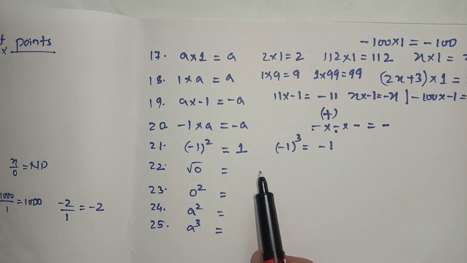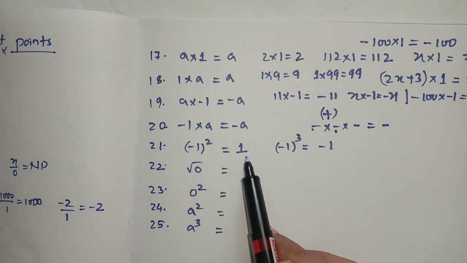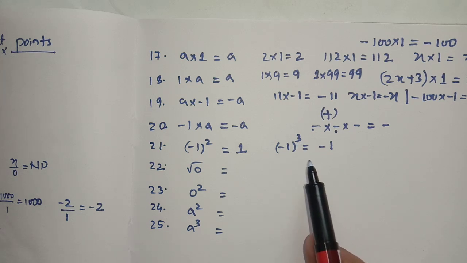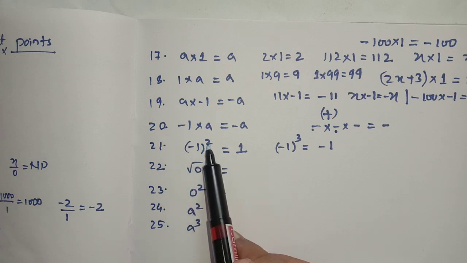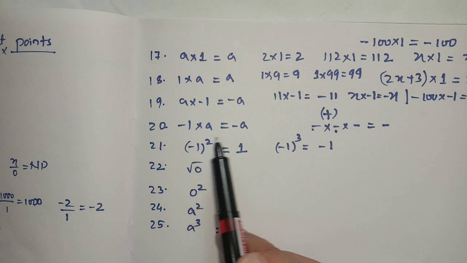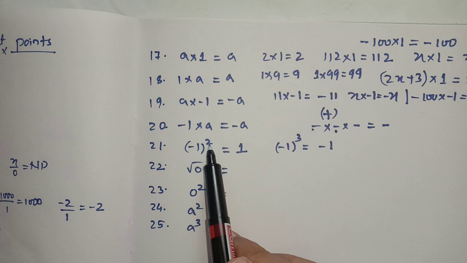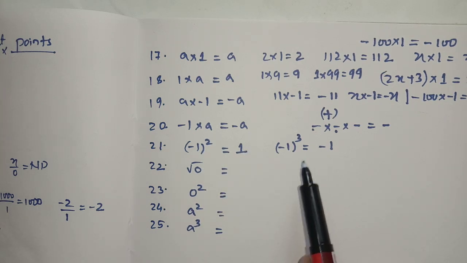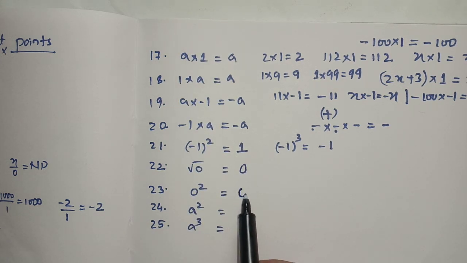Now the important thing you have to keep in mind is minus 1 to the power of even number is plus 1. Minus 1 to the power of odd number is minus 1. It is very important. Whatever the even number is, suppose 24, the answer will be plus 1. Suppose here 27, then the answer will be minus 1. Under root 0 is 0. 0 square is also 0, student.